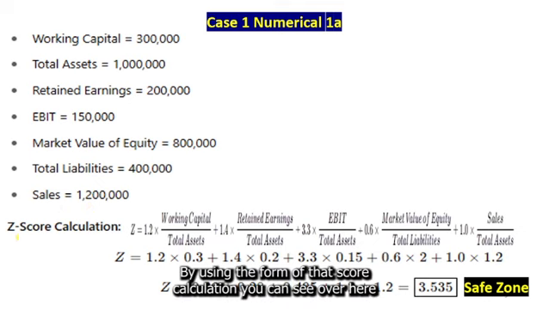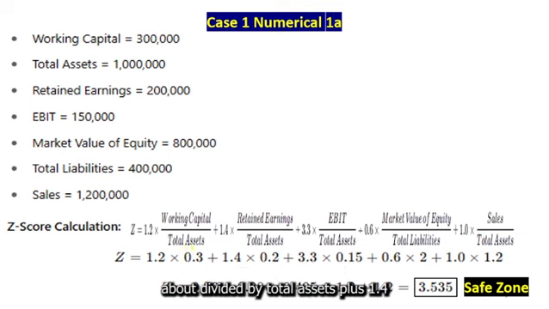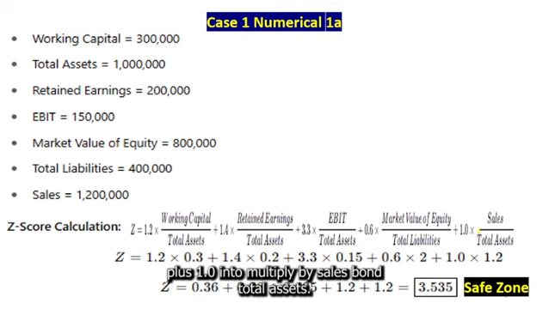By using the formula of Z-score calculation, you can see over here, Z-score equals 1.2 multiplied by working capital divided by total assets, plus 1.4 retained earning divided by total assets, plus 3.3 multiplied by EBIT upon total assets, then plus 0.6 multiplied by market value of equity divided by total liability, plus 1.0 multiplied by sales upon total assets.